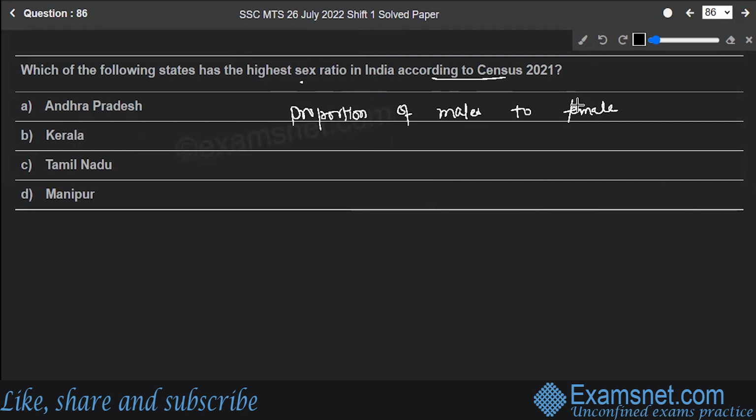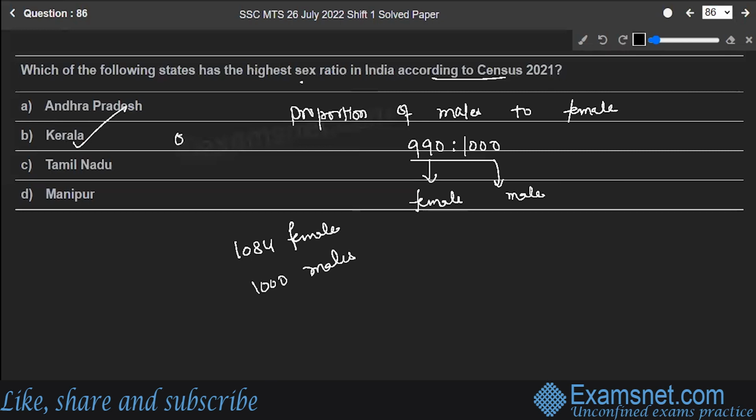So the ratio is expressed in the form of 990 is to 1000, wherein in this example, it would be 990 females for 1000 males in the population. Okay, so the Indian Census 2021 state-wise shows that Kerala represents the highest sex ratio. Kerala has 1084 females per 1000 males. So, option B is the correct answer to the question. Hope you're clear with this. Let's move to the next question.